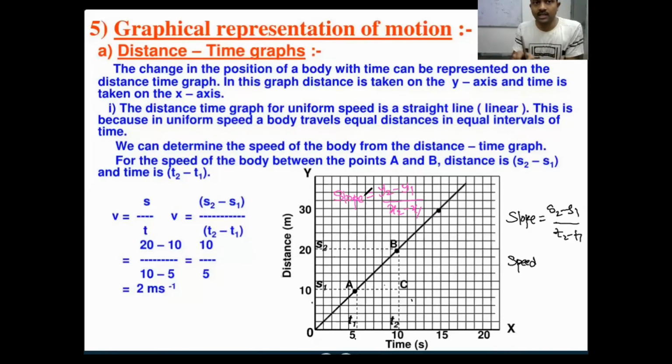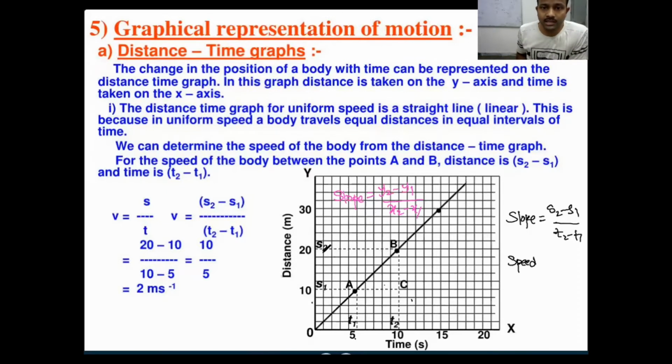So here with change in the x-axis, there is a change in the y-axis also, right? So y2 minus y1 by x2 minus x1 will give you slope, right? In this case, what values are we taking on the y-axis? Distance only we are taking, right? Change in the distance means s2 minus s1 by change in time, t2 minus t1. So distance by time, that will give you speed, right?